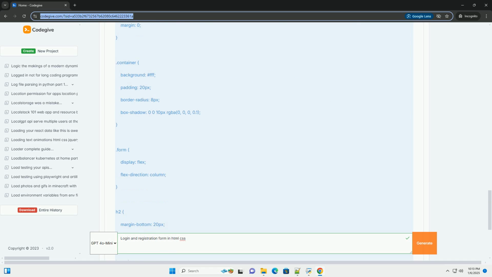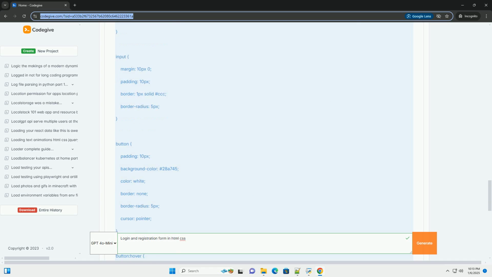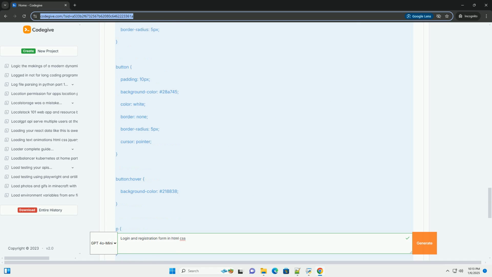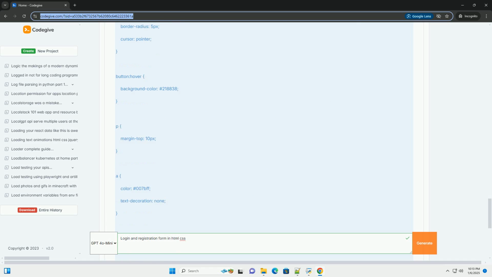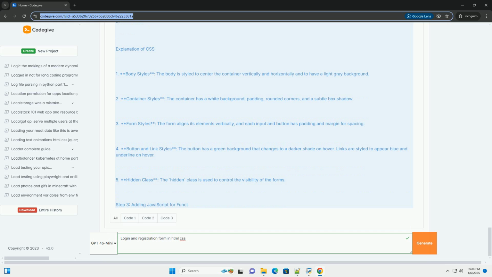Explanation of HTML. 1. Doctype and language. The document starts with doctype HTML, which tells the browser that this is an HTML5 document. The language is set to English. 2. Head section. This includes meta tags for character set and viewport settings, a title for the document, and a link to an external CSS file.